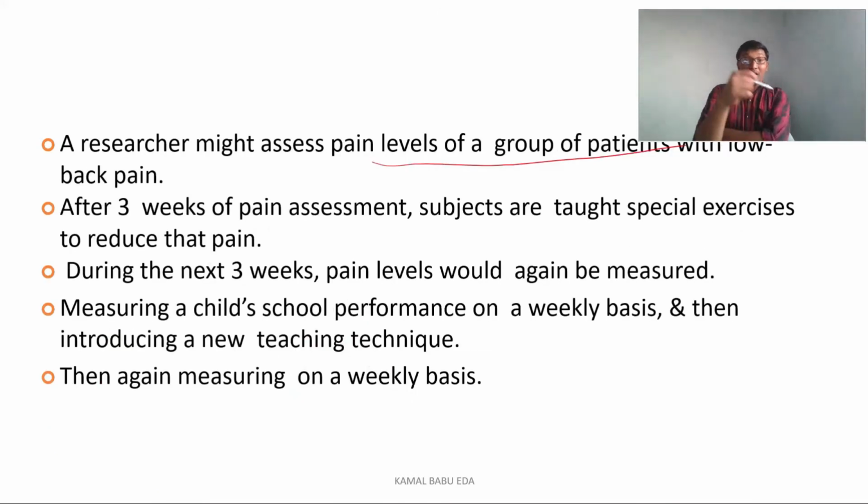After the 3 weeks of pain assessment, the subjects are taught special exercises to reduce the pain. During the next 3 weeks, the pain levels would be measured again, and simply by manipulating the treatment we can reduce the pain of the patient.